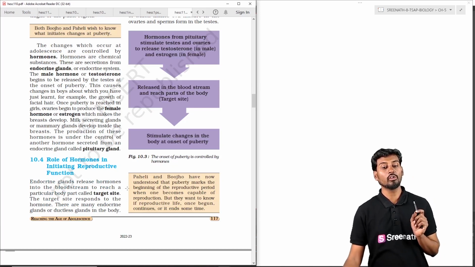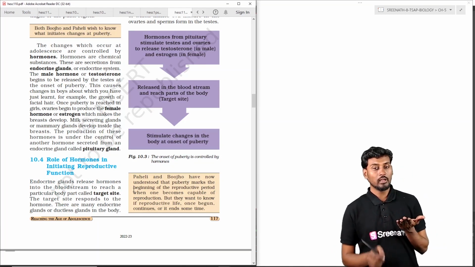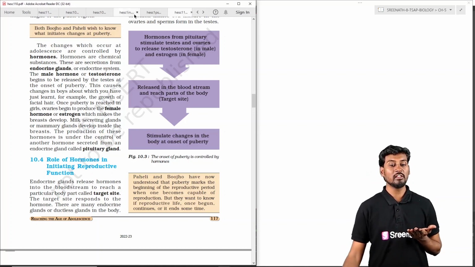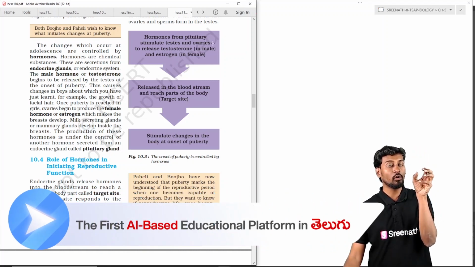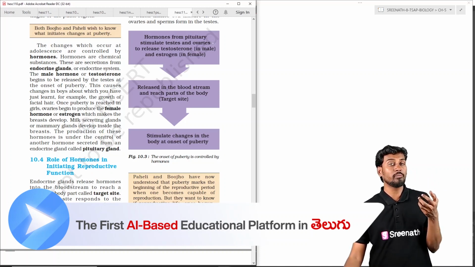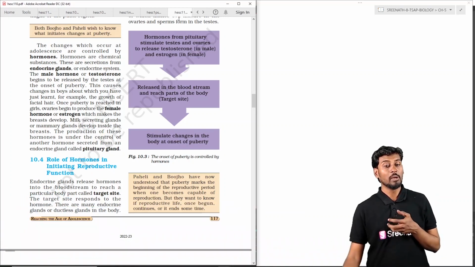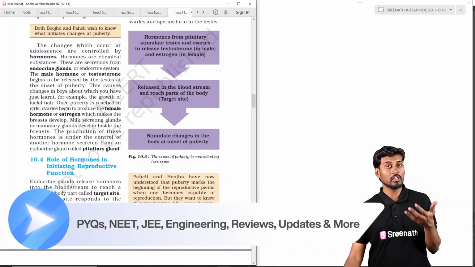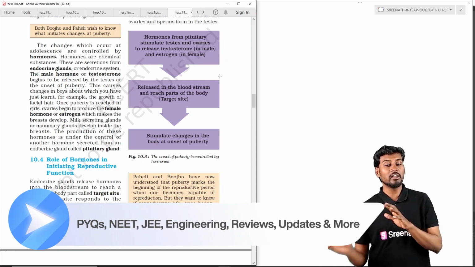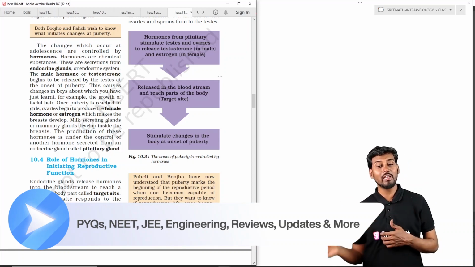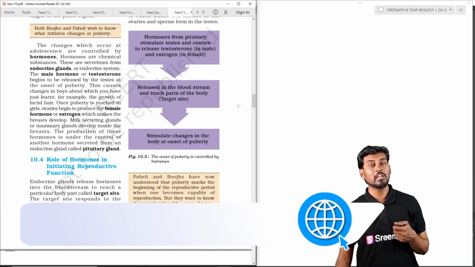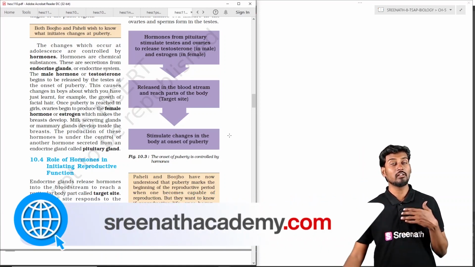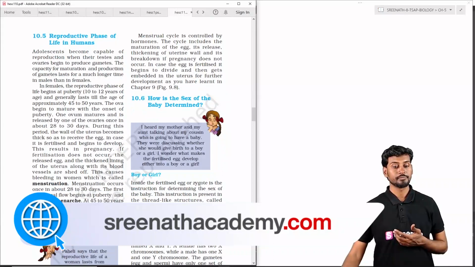Here we can see what the hormones are and how they target. When you look at the hormones, we can see the cycle. The hormones are generally generated by the pituitary gland. Those hormones show their effect on the target organs like the male organs and the female organs, and we can see the generation of the male sex hormone and the female sex hormone by these sex organs. In turn they are released into the blood and reach the target sites of the body. This stimulates the changes within the body when one reaches puberty.